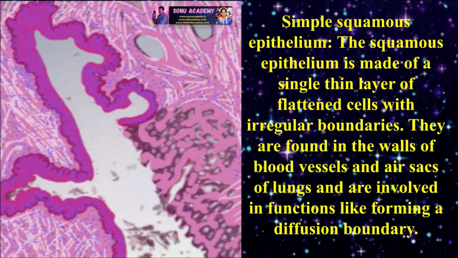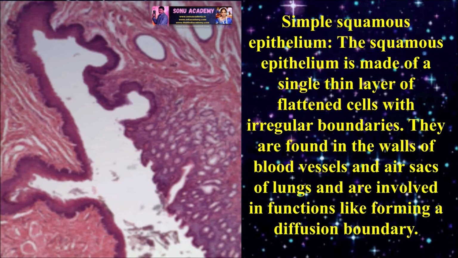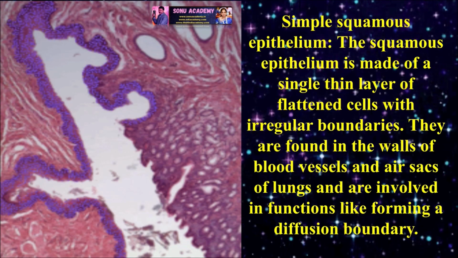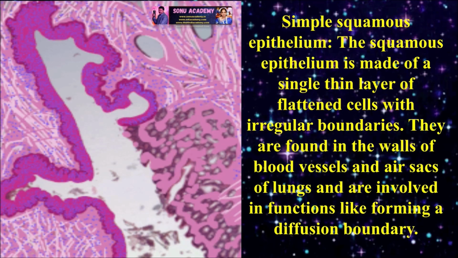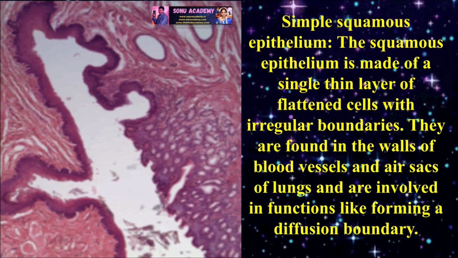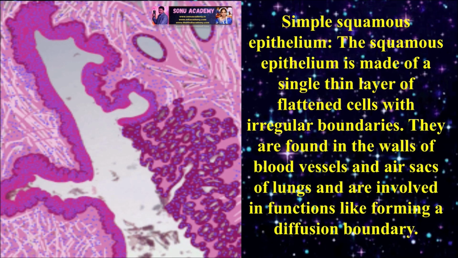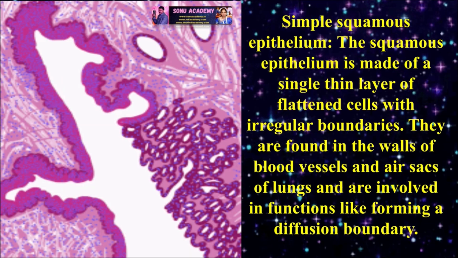Let us discuss simple squamous epithelium. The squamous epithelium is made up of a single thin layer of flattened cells with irregular boundaries. They are found in the walls of blood vessels and air sacs of lungs and are involved in functions like forming a diffusion boundary.